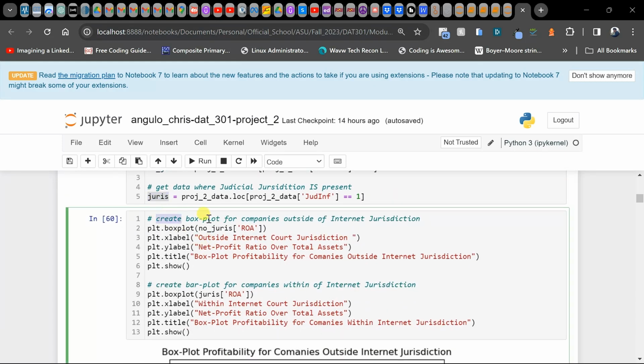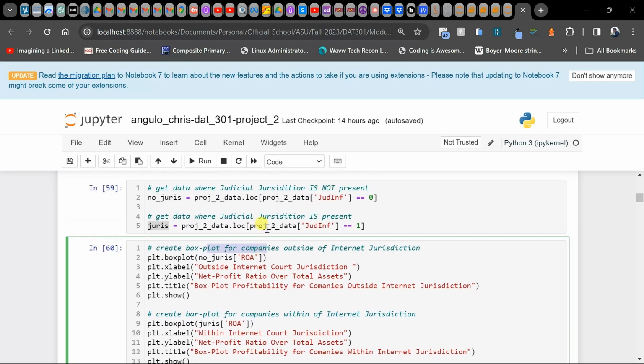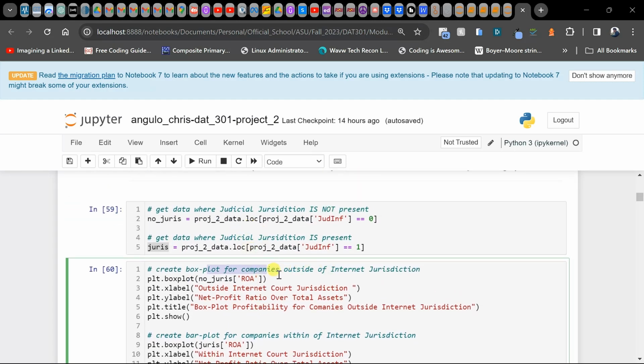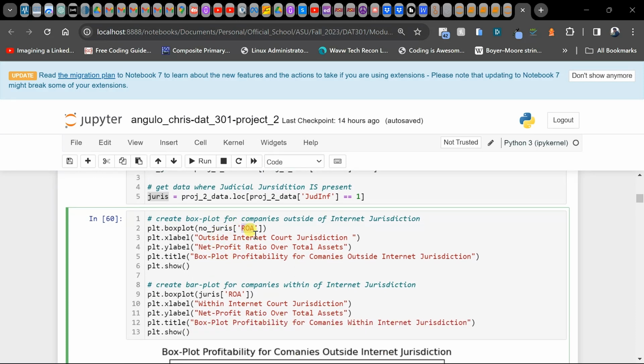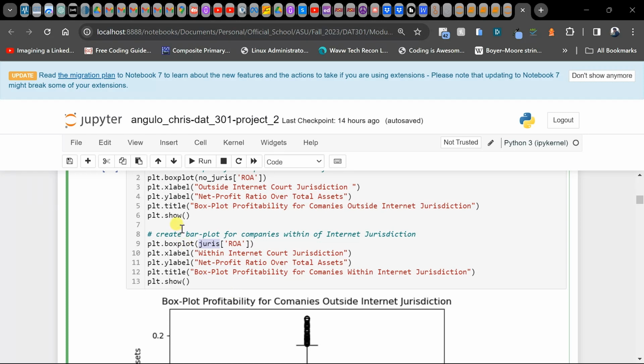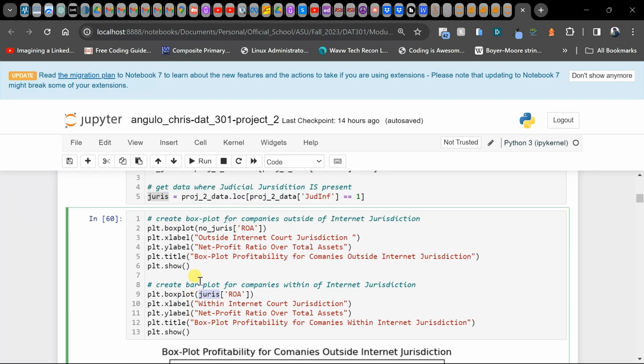Then we create a box plot for the profit, which is the ROA column, for the profitability of both the companies that are not under Internet Court jurisdiction and companies that are under Internet Court jurisdiction. So we're going to create two different box plots.